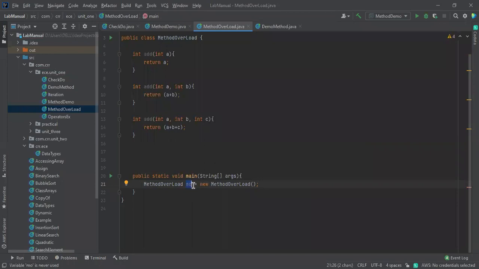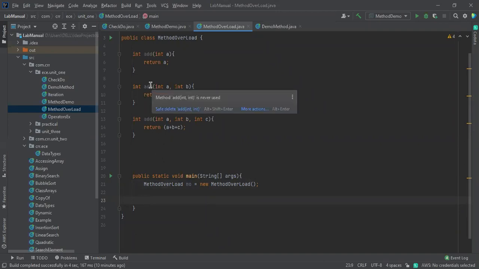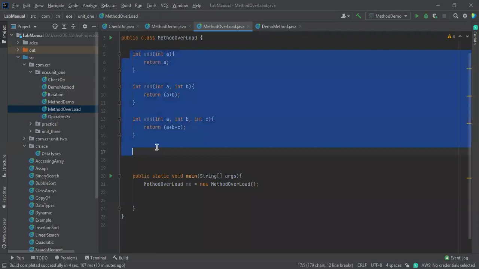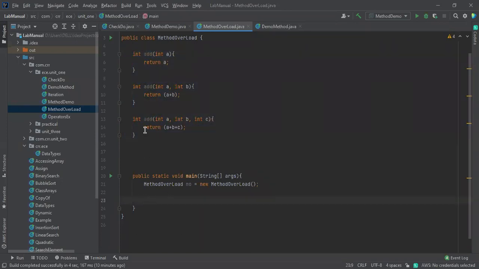What is the declaration of an object? I already said that, so I'm not telling it to you again. By using the new keyword, the Java virtual machine creates a memory allocation inside the heap area. Now I'm going to pass these values. We are the programmers, so we don't know how many values the end user is going to give. Think like I'm an end user right now. I don't know how many values I am going to add.